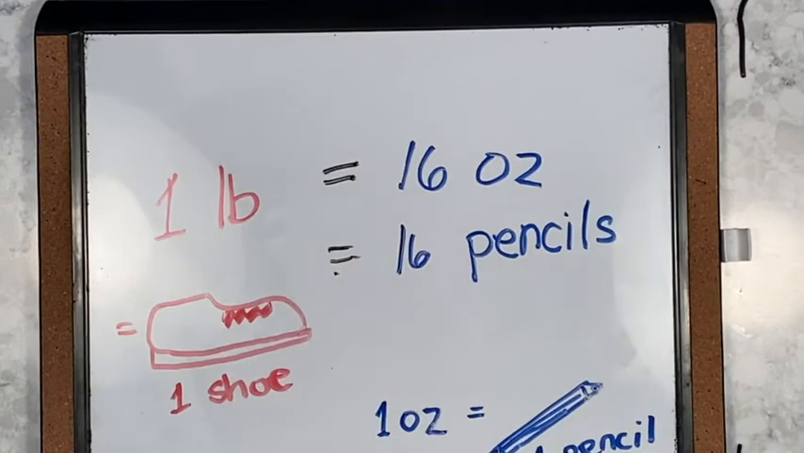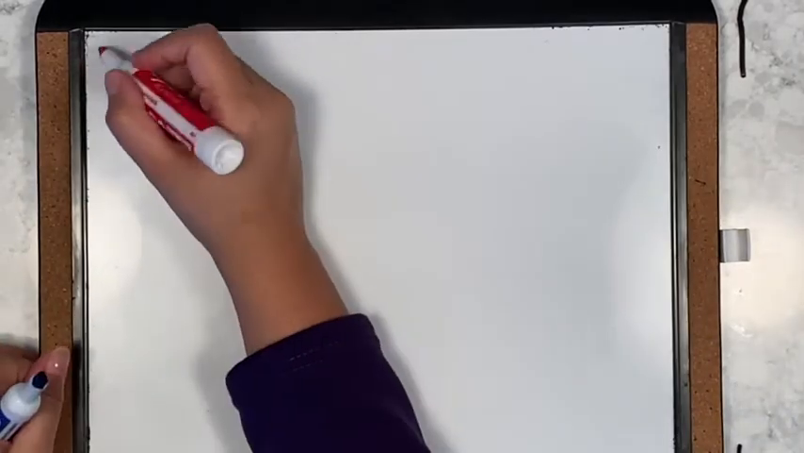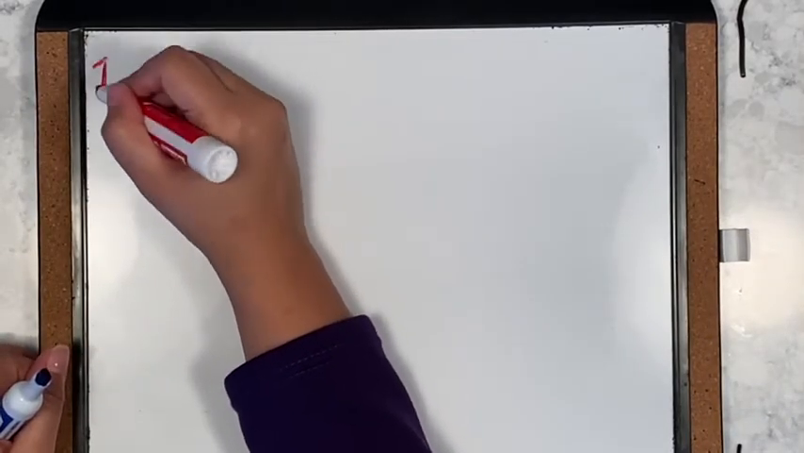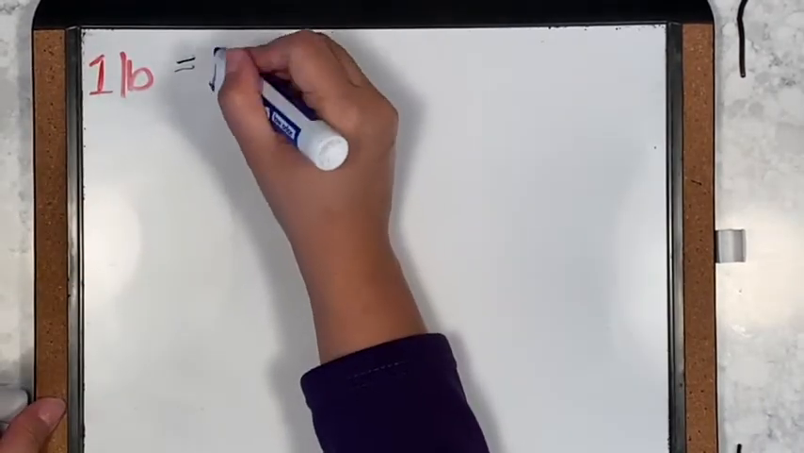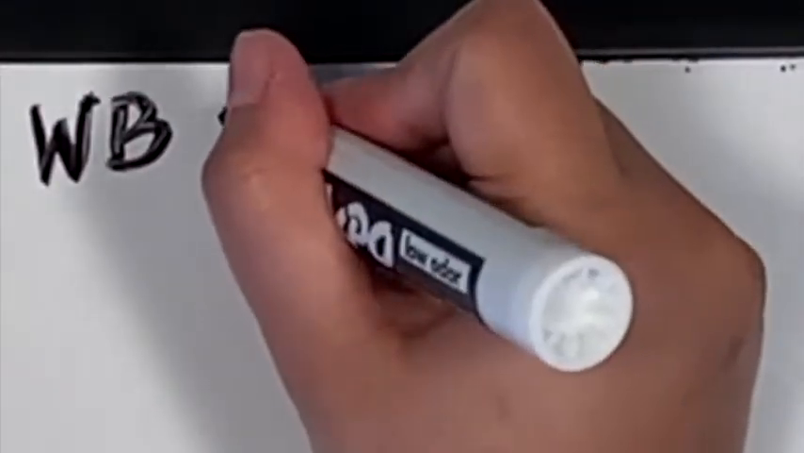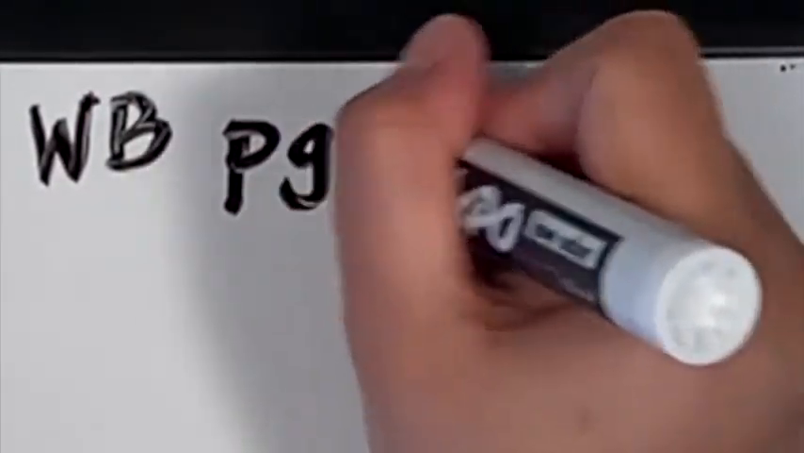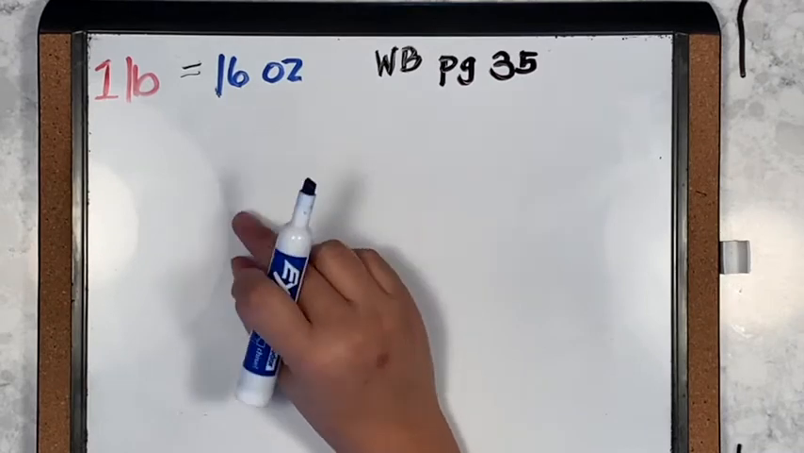Is this clear now? Right, so let's just keep that in mind. I will put that right here. Remember, for pounds, I will use red, and for ounces, I will use blue, just so it would be easier to remember. So again, 1 pound is equal to 16 ounces. And let's keep in mind that we are answering workbook, page 35. All right, so this is like 16 pencils, okay?